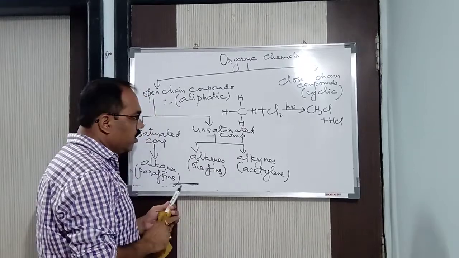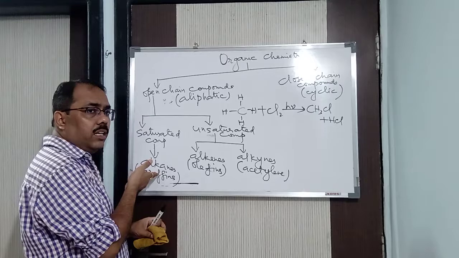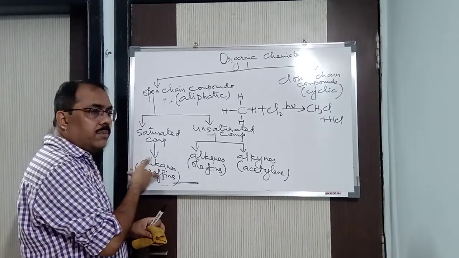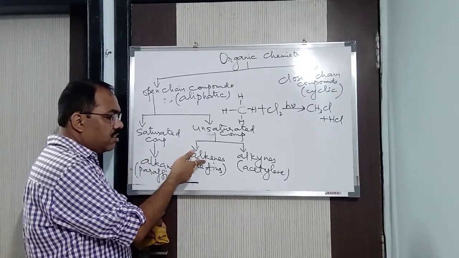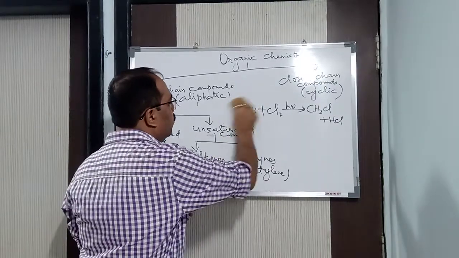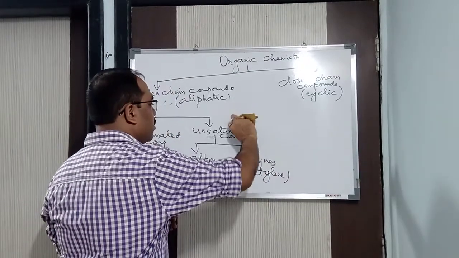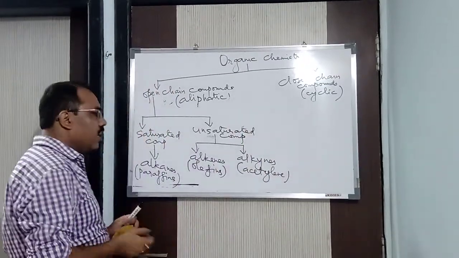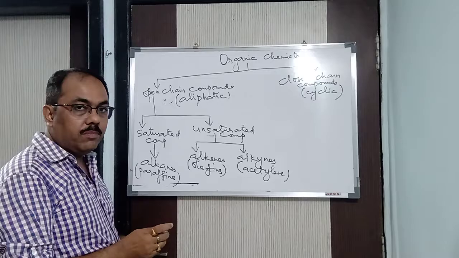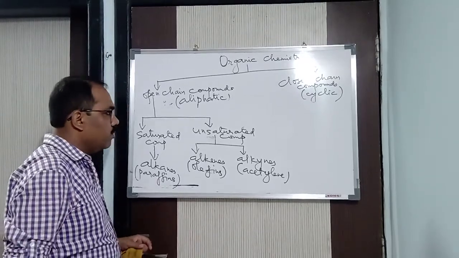More of it, as I said, all this is a chapter. Alkanes, you will be studying as a chapter. Don't think I am ending alkanes here. You will be studying alkanes as a chapter in class 11, alkenes as another chapter, alkynes as another chapter. At that time you will know more in detail about it. It's not one reaction, you will see so many reactions are there. So just we have started. Remember, more than 5 lakh organic compounds are there. So how can it be a small one? It's a huge branch of chemistry.